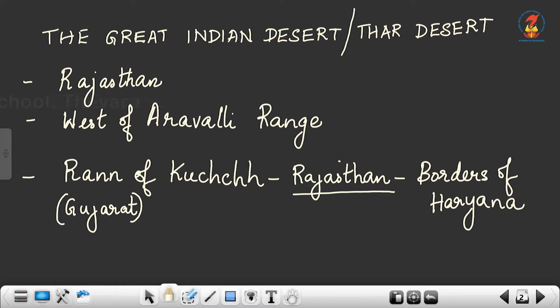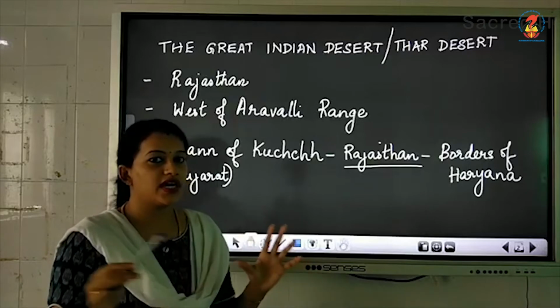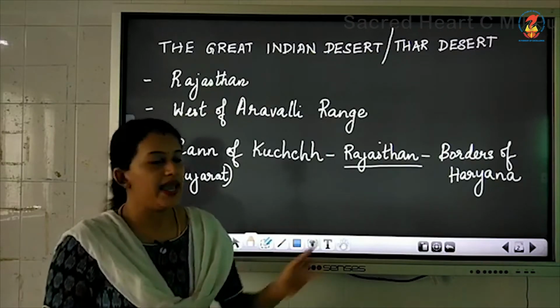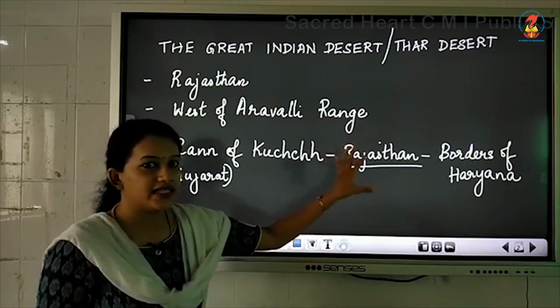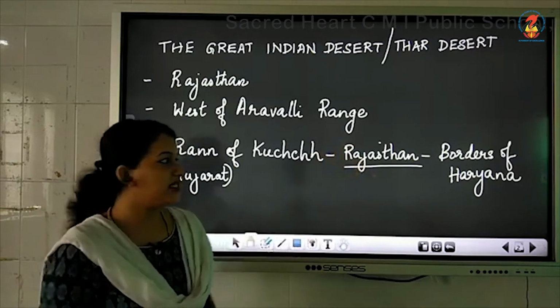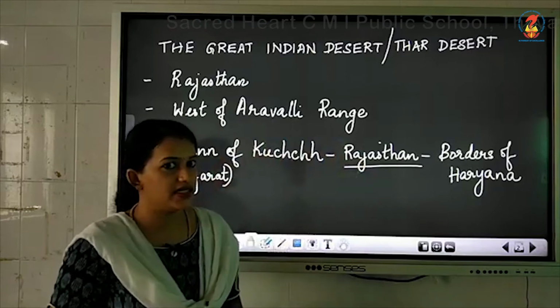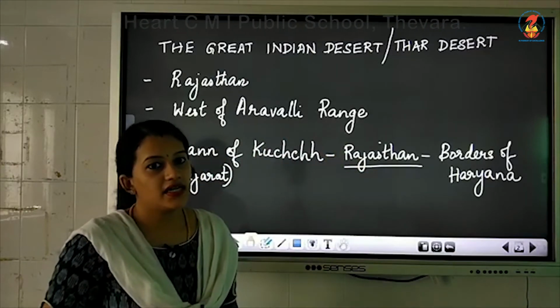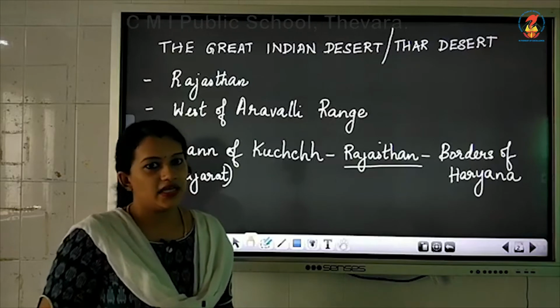Okay, so it extends from Rann of Kutch in Gujarat, passes through Rajasthan till the borders of Haryana. So it stretches from Gujarat to Rajasthan till Haryana. Okay, and most part of the desert is situated in Rajasthan. That's why it is said that the Thar Desert is situated in Rajasthan.